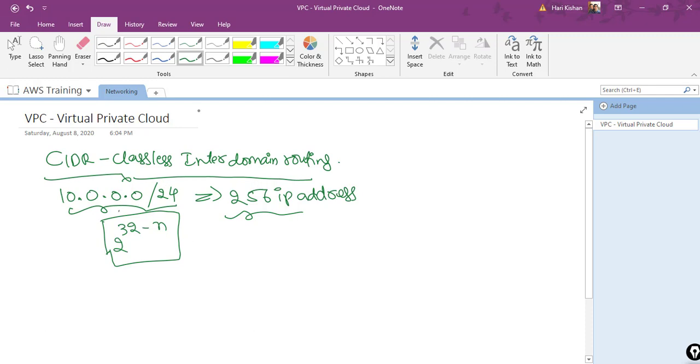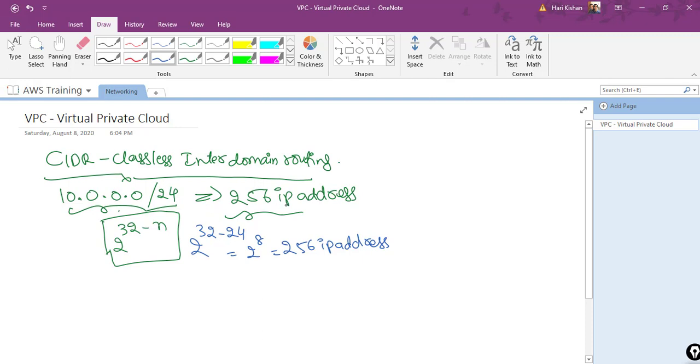So how we calculate it, we'll see now. My formula will be 2 power 32 minus 24. This will come to 2 power 8, which is again 256 IP addresses, right? This is how we calculate the number of IP addresses based on which we assign a set of IP addresses to a virtual private cloud.